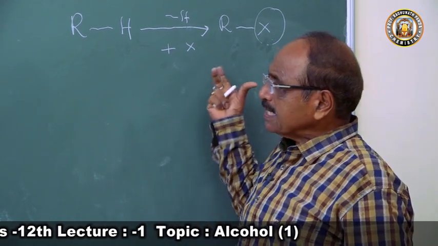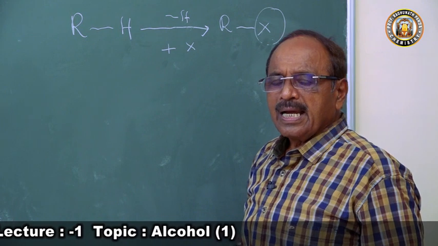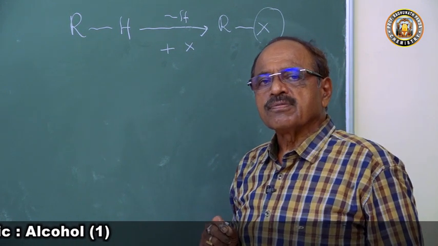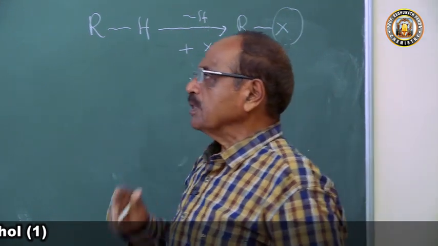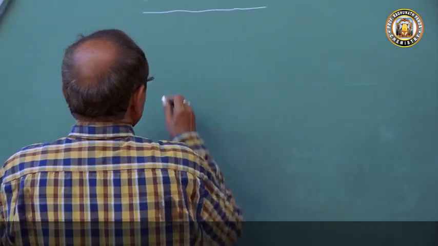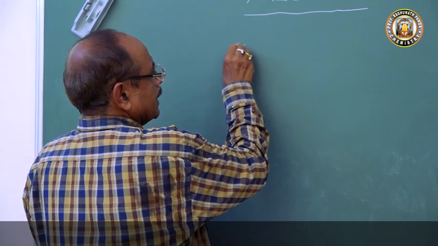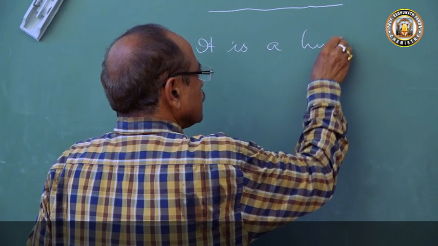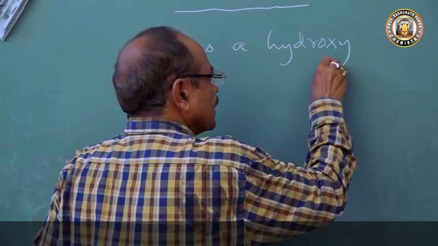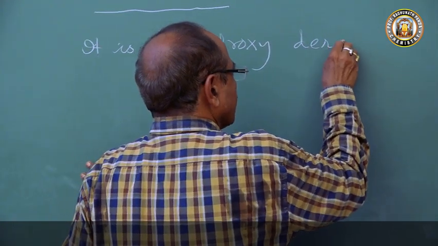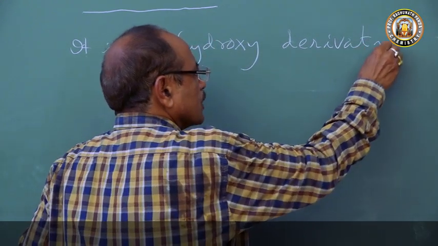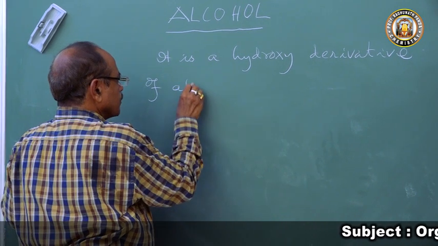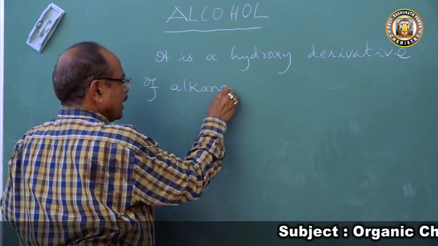With this in mind, now we will come to alcohol. Alcohol is a hydroxy derivative of hydrocarbon. How is alcohol defined? It is a hydroxy derivative of alkane.